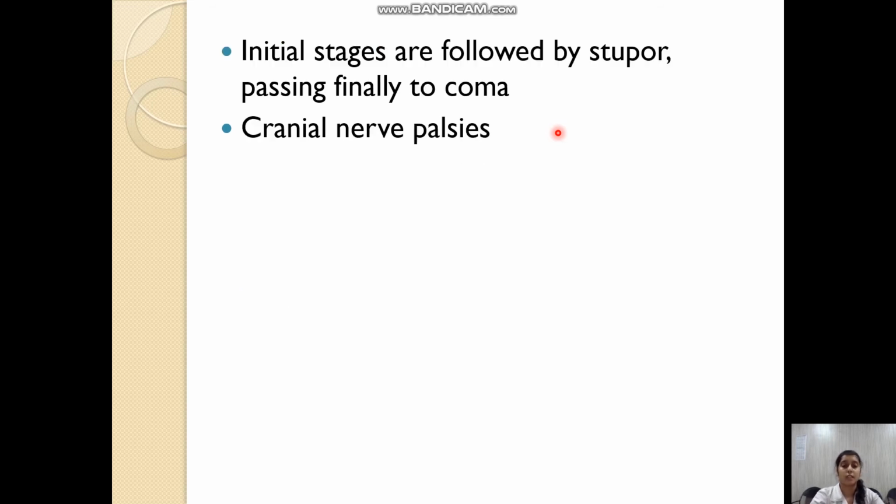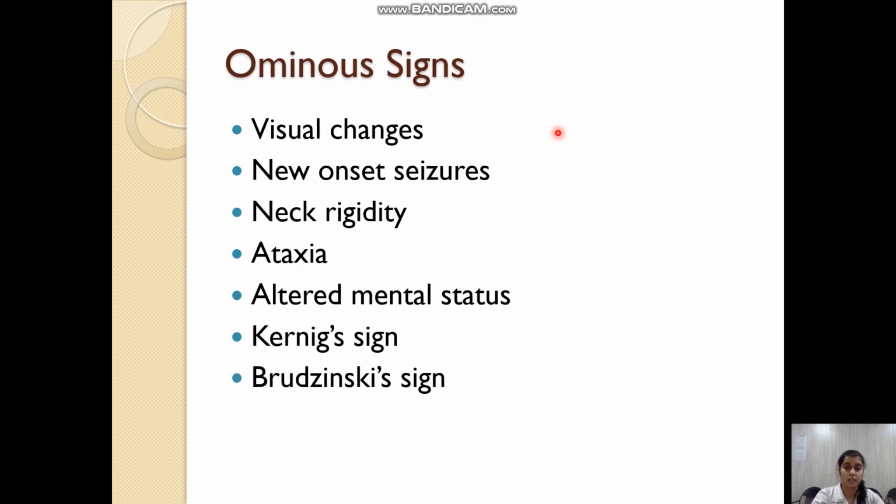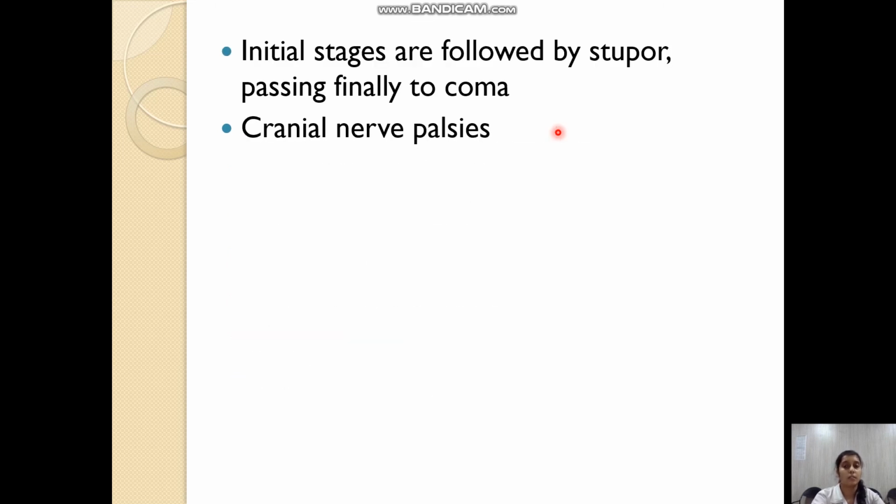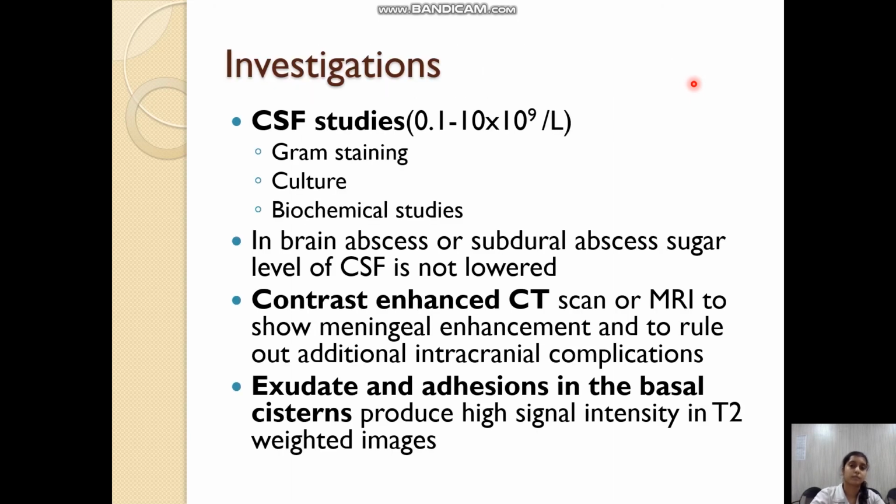If the meningitis is not treated in these initial stages, then it will ultimately lead to stupor and coma, and it also leads to cranial nerve palsies.